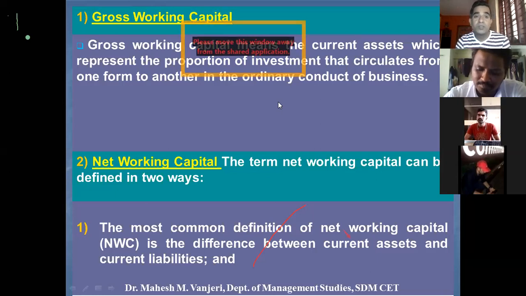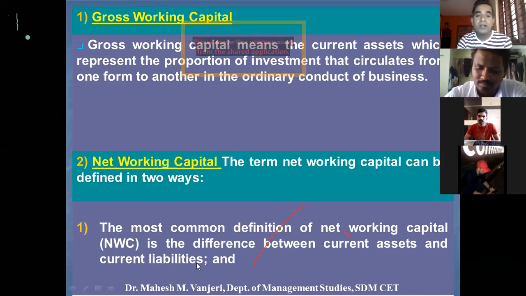The concept of gross working capital will be clearer when we understand what is net working capital. In gross working capital, we do not consider current liabilities. Whereas net working capital is nothing but the difference between current assets and current liabilities.